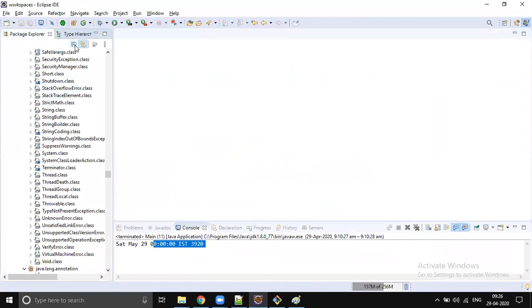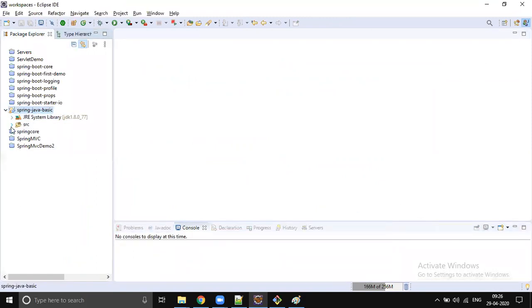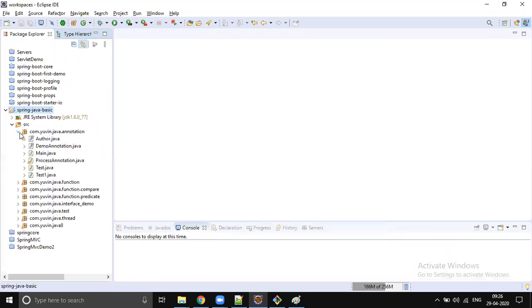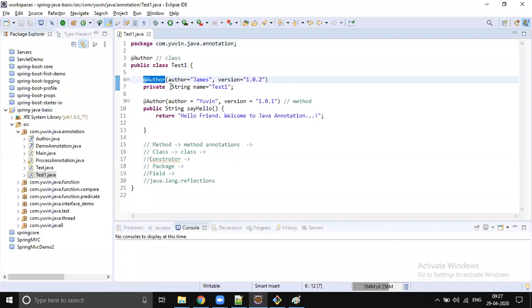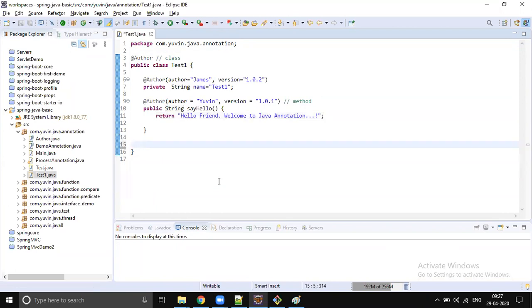So it's time to write one custom annotation, use it, and process it also, right? Not only declaring, we need to get the data. For example, look at this example. Here we have an annotation, author. We are keeping this on top of class, on top of variable, and on top of method. What targets do we need to add to allow them on top of class? Type, right? ElementType.TYPE.